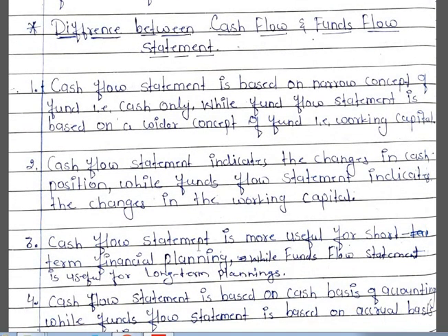The first difference is cash flow statement is based on the narrow concept of fund, that is it deals only with cash, while funds flow statement is based on the wider concept of fund, that it deals with working capital. In working capital, along with cash, we take into consideration all current assets, and that is why it is a wider concept. The next difference is cash flow statement indicates the change in cash position, while funds flow statement indicates the changes in the working capital.